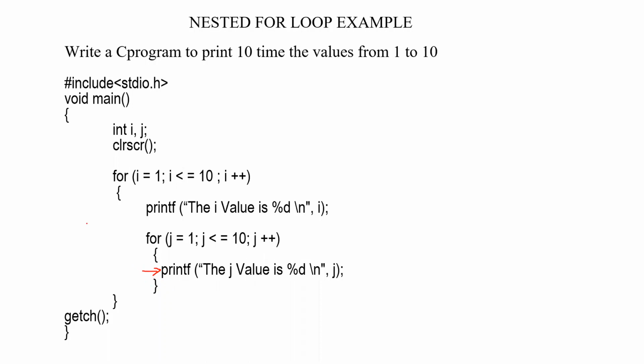Who is answering? Sushankar. You are telling it will be going to the beginning of the for loop, to I equal to 1.